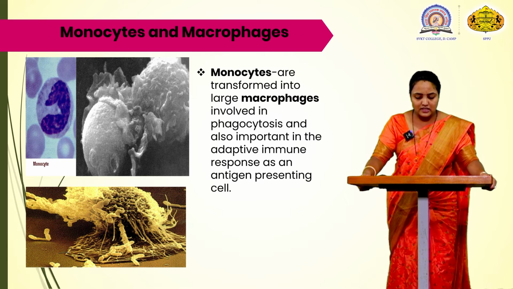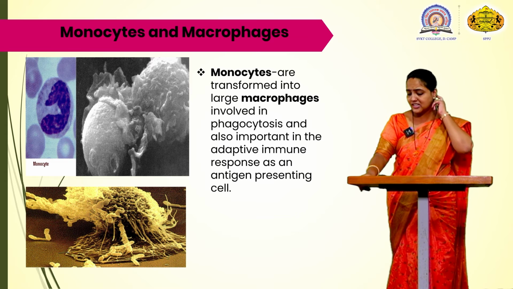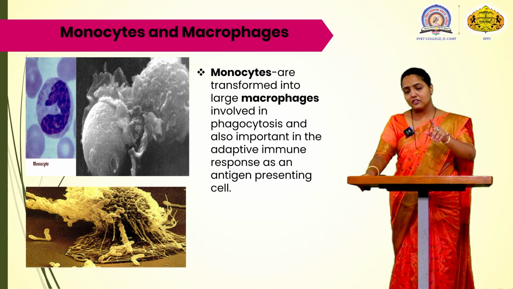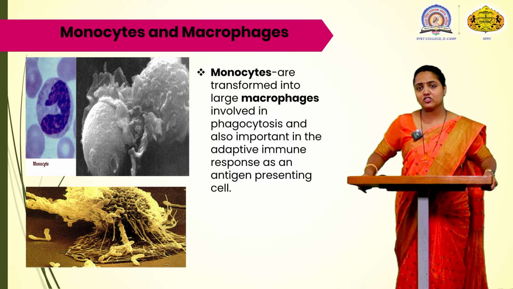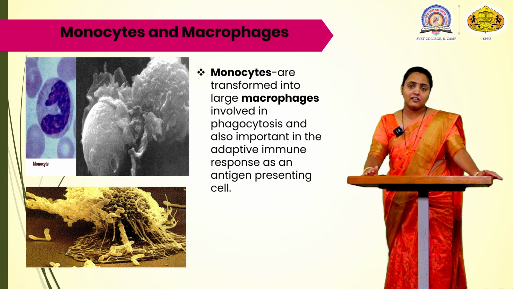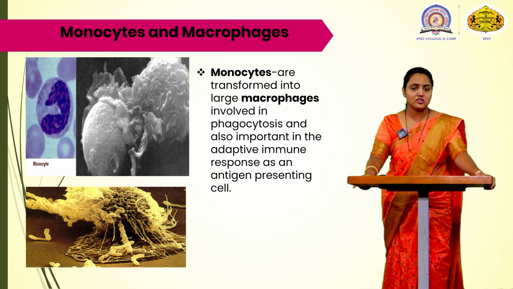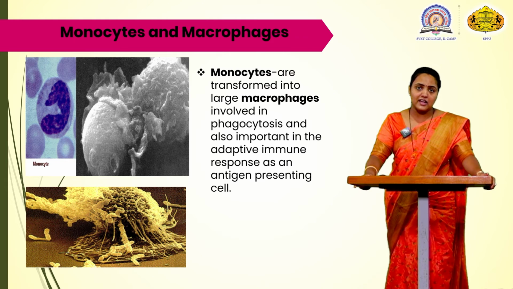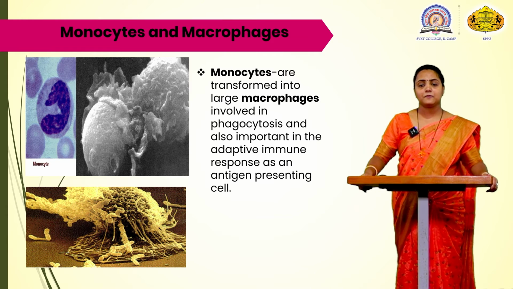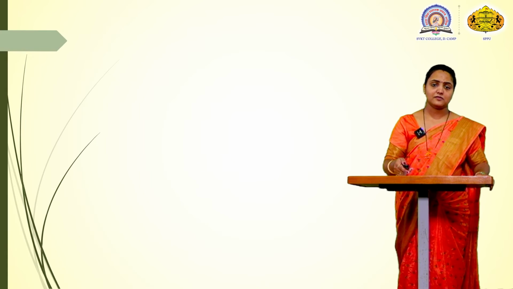The monocytes arrive at the site of infection. When there is any type of infection, the first cell which arrives at the site of infection is the monocyte. The monocyte, after a particular period of time, is transformed into a macrophage, and the macrophages help the cell to engulf the foreign particle. They also act as antigen presenting cells.